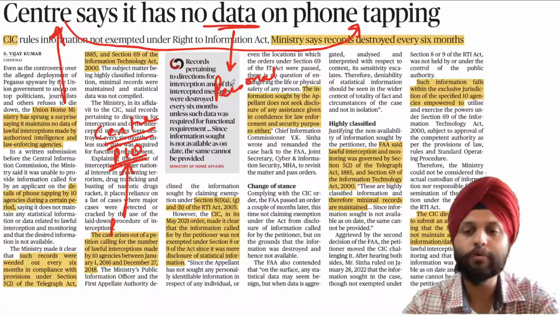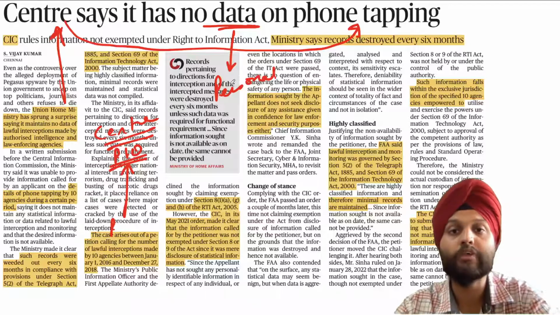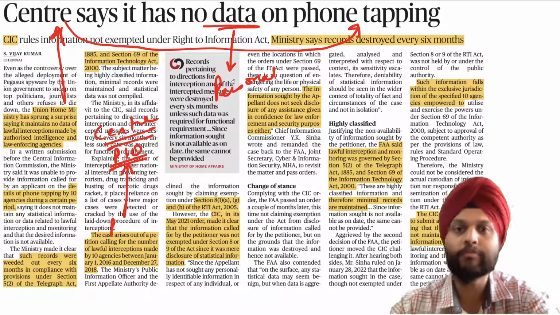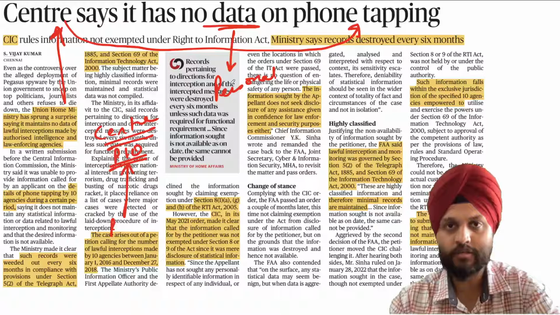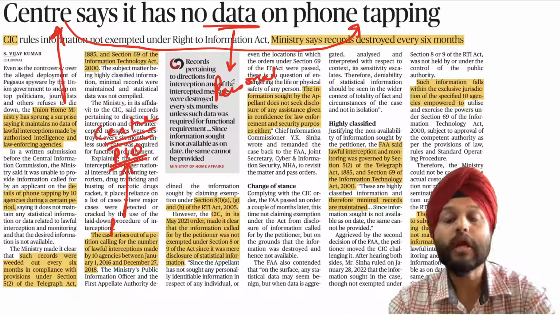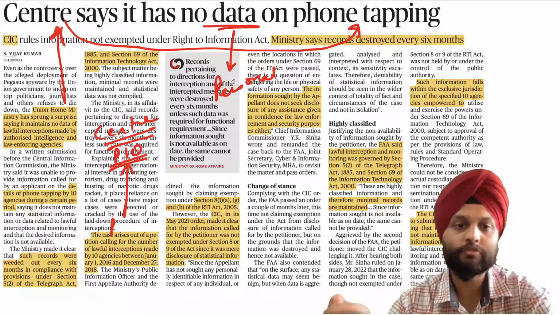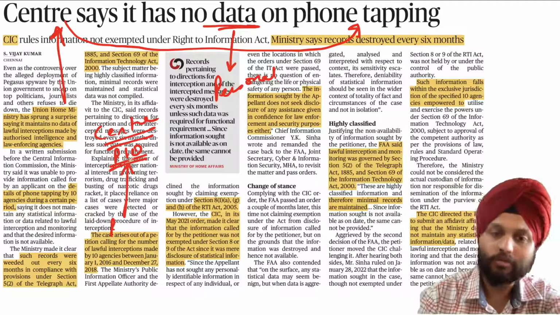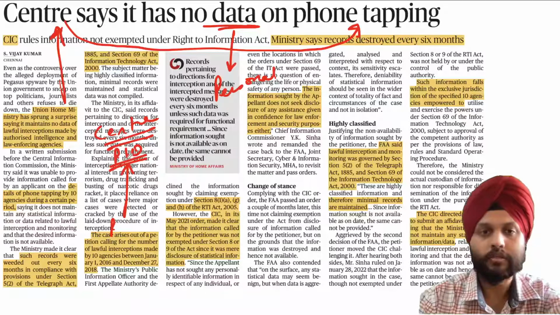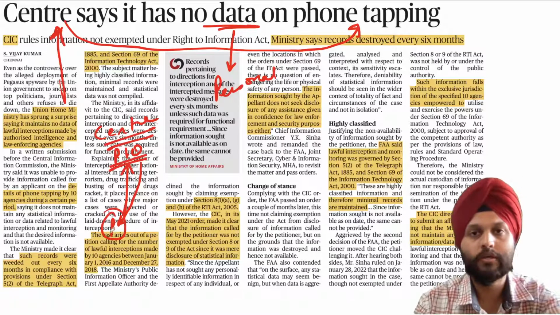There is no question of breach of privacy of a person, and the government should not have any issues in releasing it. More tapping is taking place or less tapping is taking place. And by the way, they are using government resources, taxpayers' money. As per the RTI, the PIO, the government, is legally obligated to provide the information to the person.